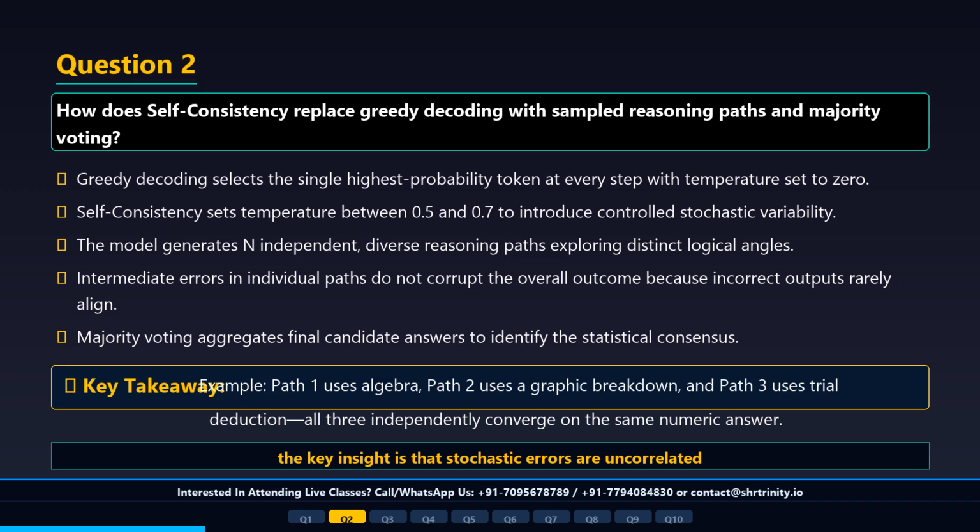For example, Path 1 uses algebraic substitution, Path 2 uses graphic breakdown, Path 3 uses trial deduction. All three converge on the same final numeric answer. A common mistake is assuming self-consistency requires fine-tuning model parameters, when it is strictly an inference time decoding strategy. As an interview tip, highlight the parallel. Self-consistency is to LLM reasoning what random forests are to decision trees.